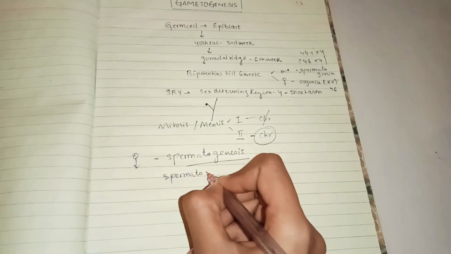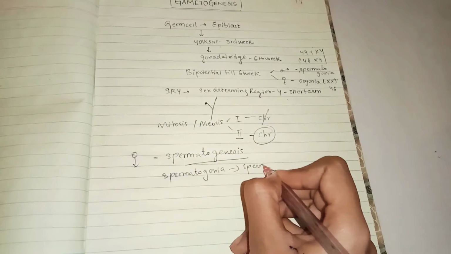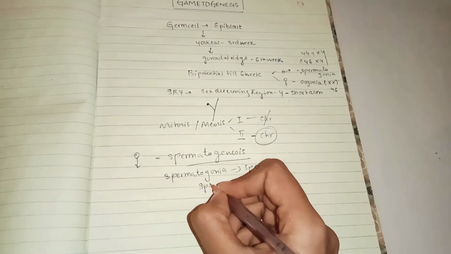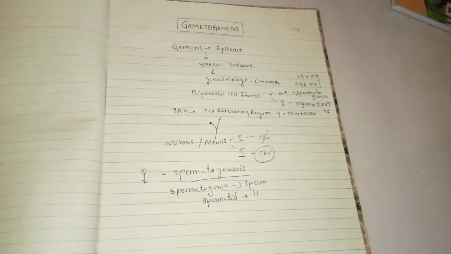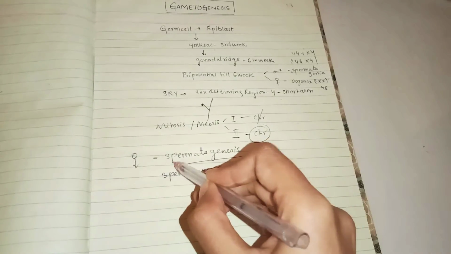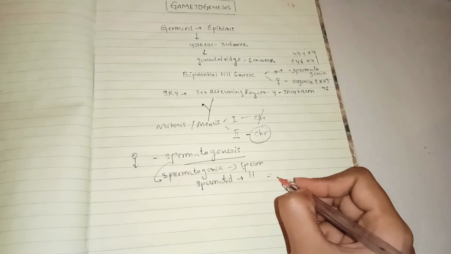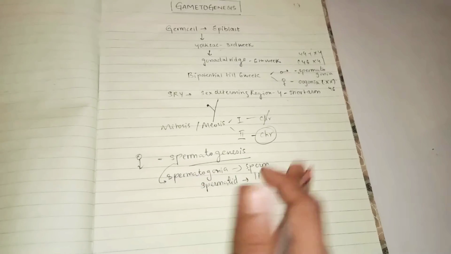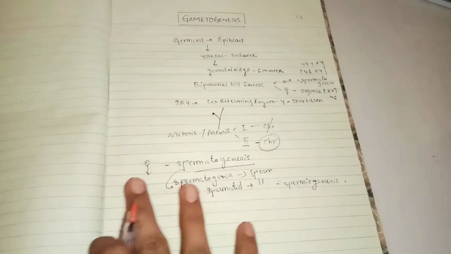The spermatogonia will convert into sperm after this process, and the spermatids are going to convert into the same sperm. What are these processes called? The process of spermatogonia to sperm is called spermatogenesis. The process of spermatid to sperm is called spermiogenesis. Here 'mato', here 'mio'. Don't confuse between them.